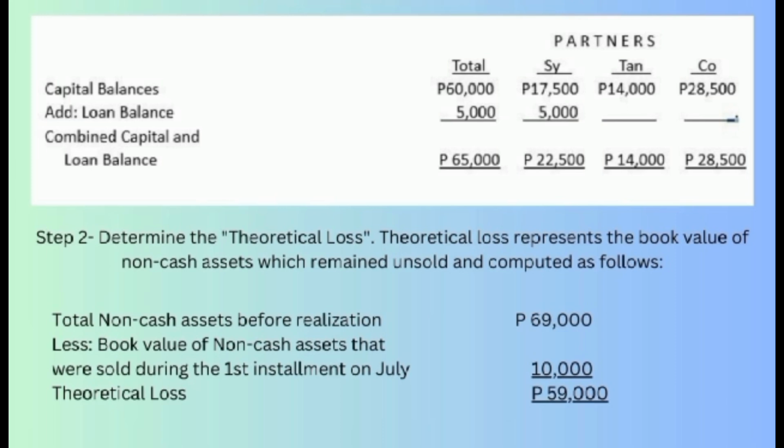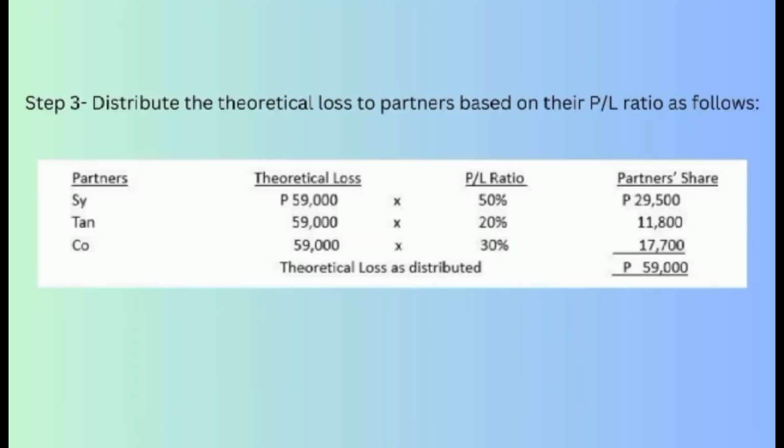So the total non-cash assets before realization is 69,000 pesos. The book value of non-cash assets that were sold during the first installment in July is 10,000 pesos. The theoretical loss is 59,000 pesos. Step 3. Distribute the theoretical loss to partners based on their PL ratio as follows. So try to look at the table below.